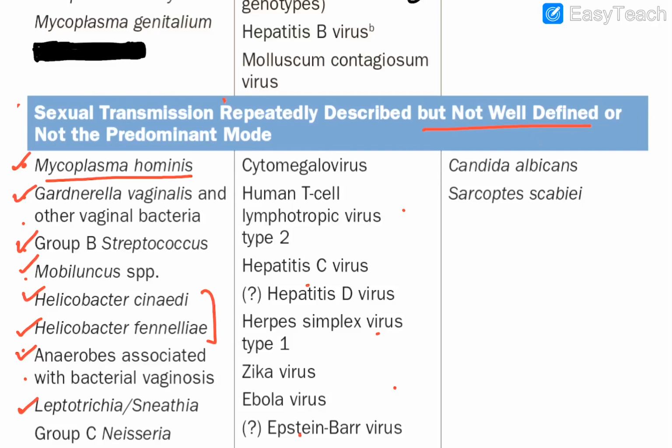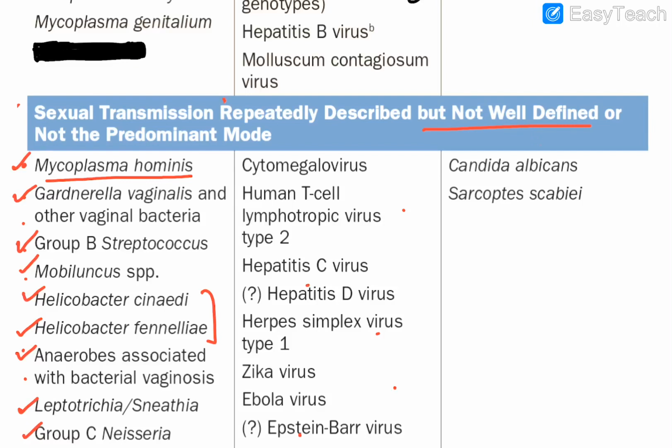An interesting thing to know here is group C Neisseria meningitidis, the meningococci. This also is sexually transmitted. So if a question comes regarding it, you need to remember all these names. They are sexually transmitted, but that is not the predominant mode.